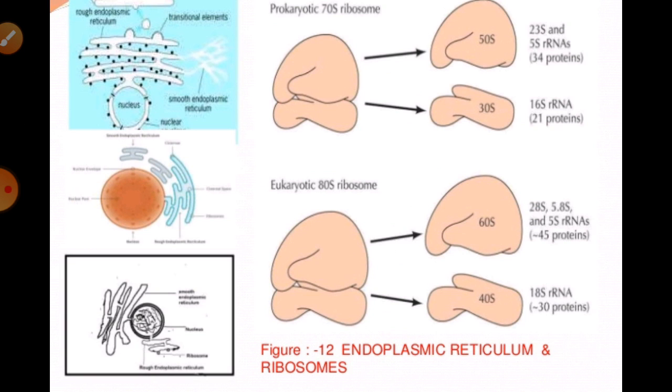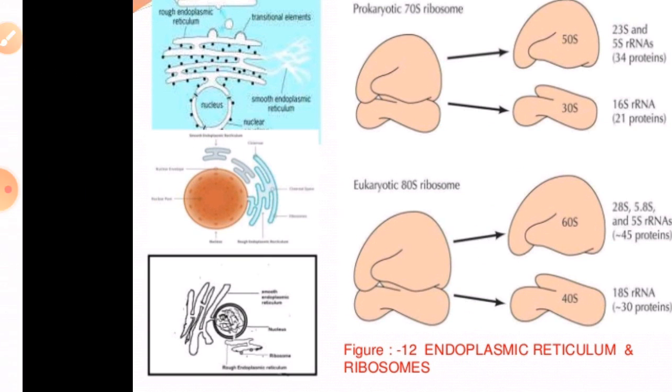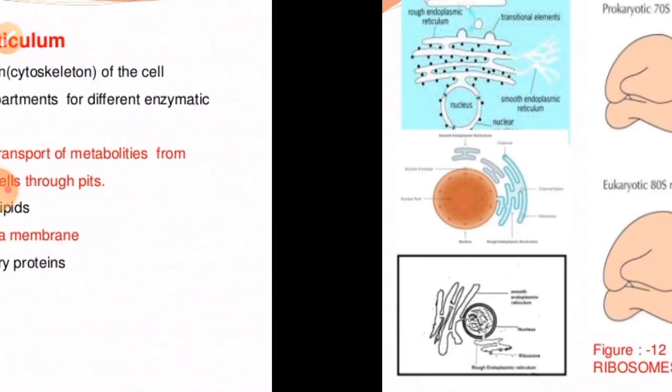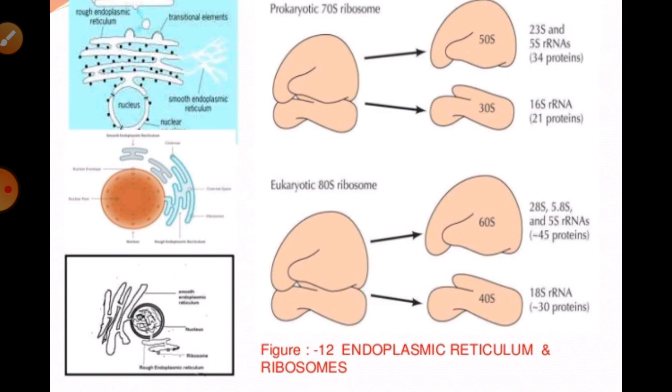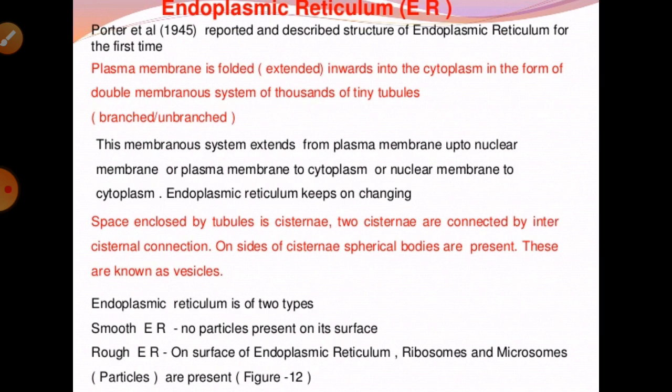These can be classified into two types depending on the nature of their membrane, meaning how the endoplasmic reticulum has its membrane. If there is a smooth membrane, it is known as the smooth endoplasmic reticulum. If they have a rough membrane, it is known as the rough endoplasmic reticulum. First of all, the smooth endoplasmic reticulum.